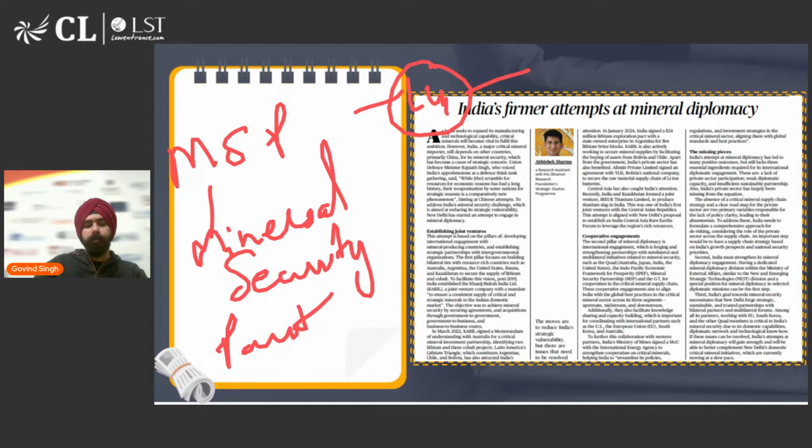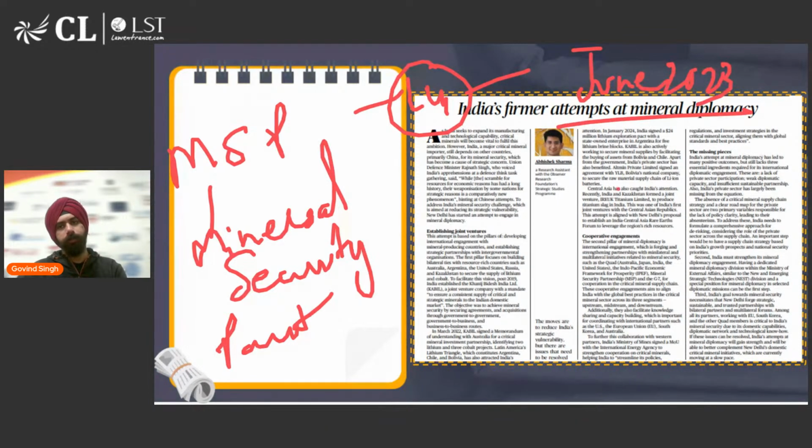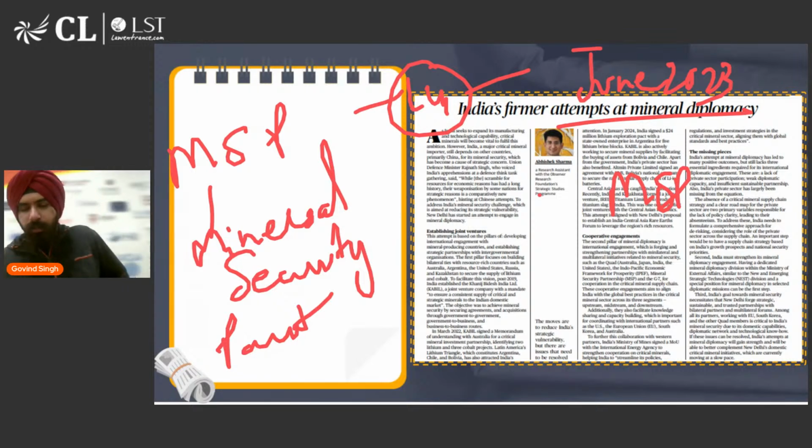When did India join the MSP? India joined in June 2023, when PM Modi visited the US, then we joined the MSP. And now there are 14 countries. So that is what this particular article talks to you about. Interesting article, should give it a read. And I believe now that you understand the crux of it, you would be able to grasp this article quite well.